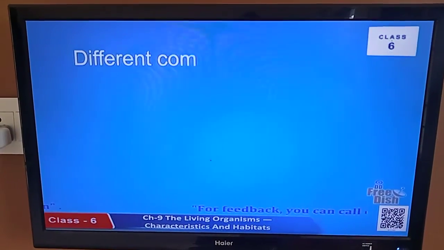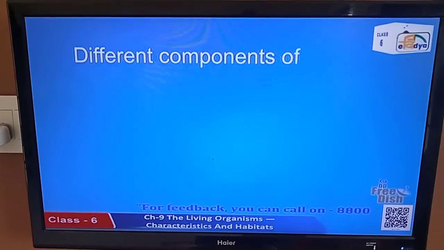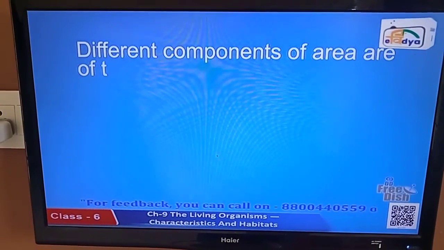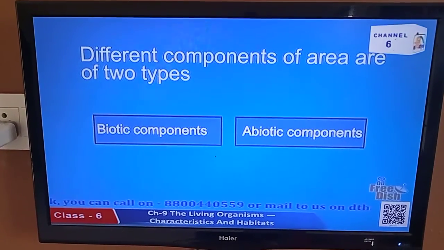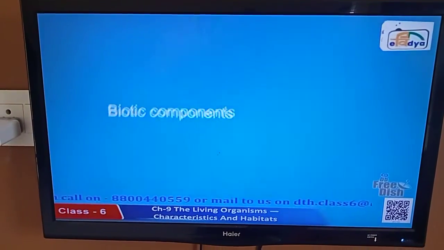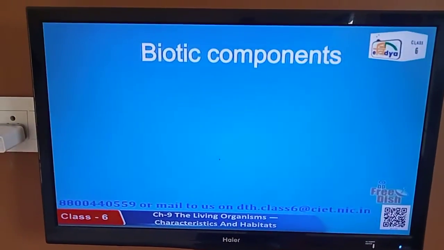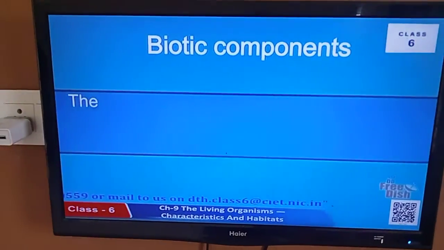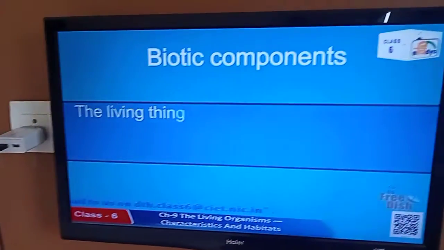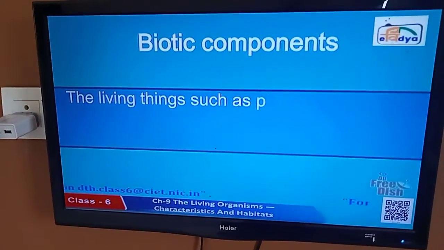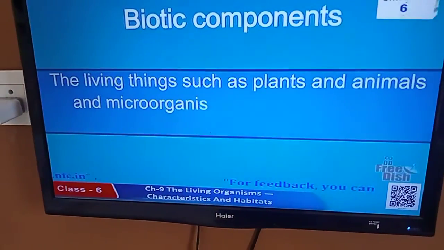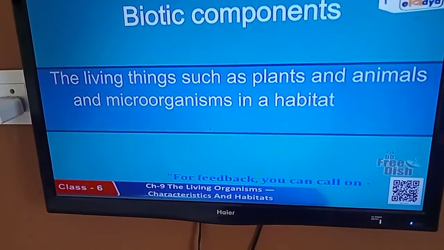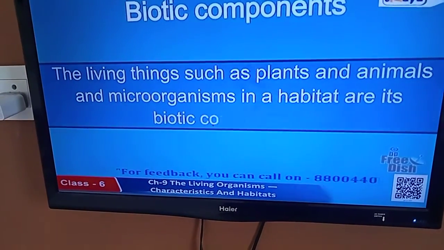The different components of an area are of two types: biotic components and abiotic components. Biotic components. The living things such as plants, animals and microorganisms in a habitat are its biotic components.